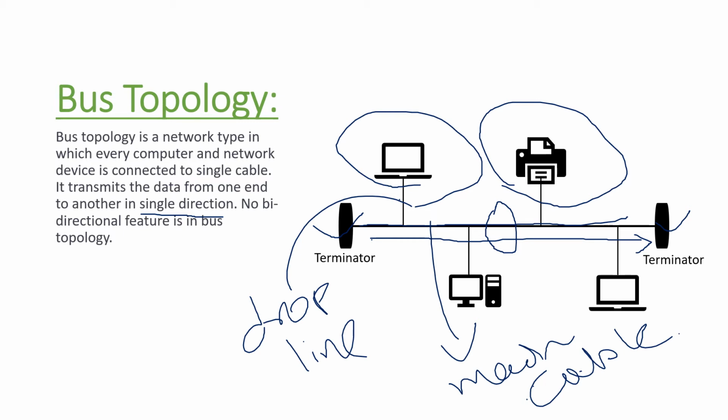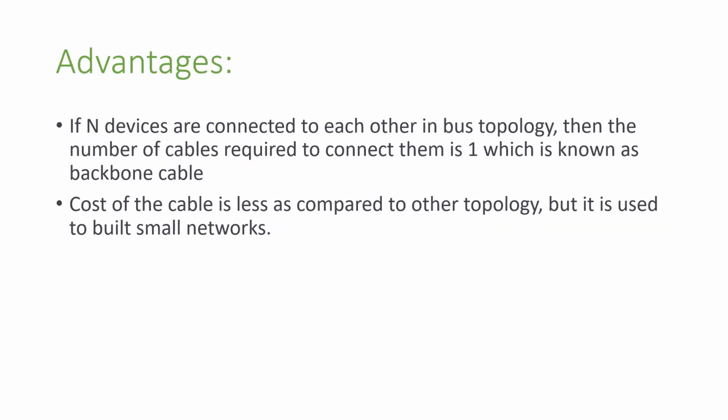Now let's see the advantages and disadvantages. First, the advantages. First, if n devices are connected to each other in bus topology, the number of cables required to connect them is only one.